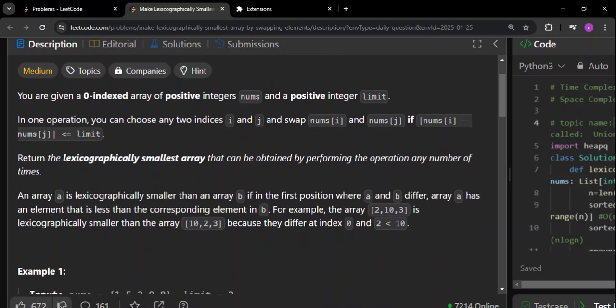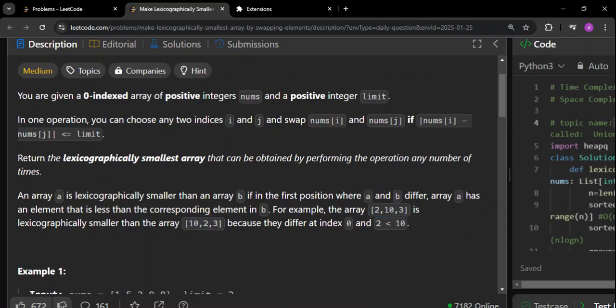See this case, it is 2, 10 and 3, and it's 10, 2 and 3. So what will happen? See this part. It's all about the first point of reference. Let us say array A is there. We are claiming that it is lexicographically smaller than array B. What it means is that at the first point of difference, A has a number which is smaller than the number present in B. So array A has an element that is less than the corresponding element of B at the first point of difference. For example, take this array 2, 10 and 3 and this one.